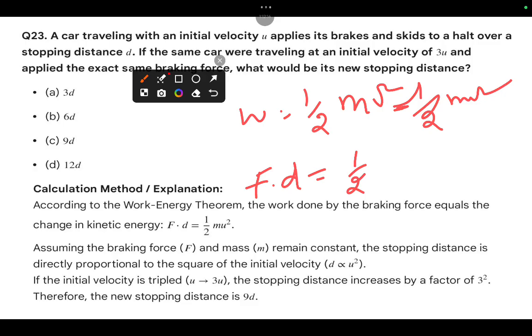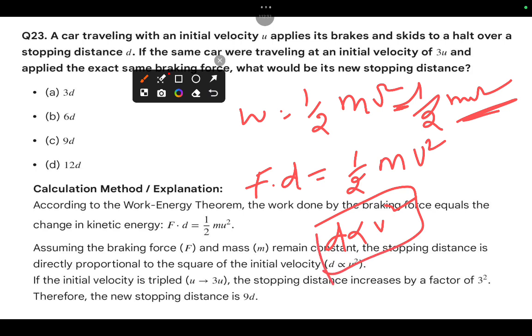Stopping means what? It is coming to rest. So you can go with the u square or v square. Stopping is 1, this I am taking 0. So now what is it? Distance is proportional to v square. Can we take it like this? Of course, why not? We will consider this equation also. So here what is this? It is 3u. Velocity is how much? 3. So that means 3u square, which is nothing but 9. The factor is 9, so you can go with the 9th distance.